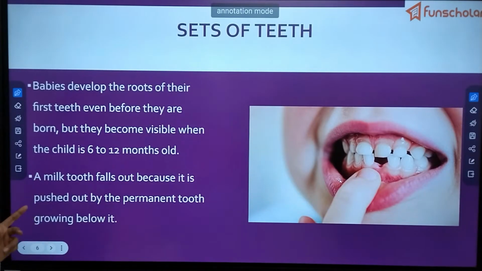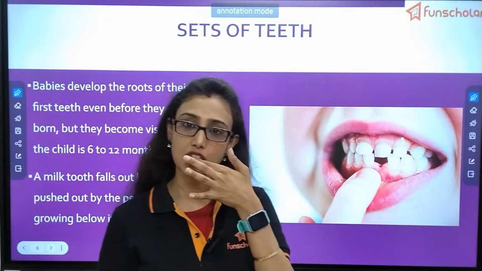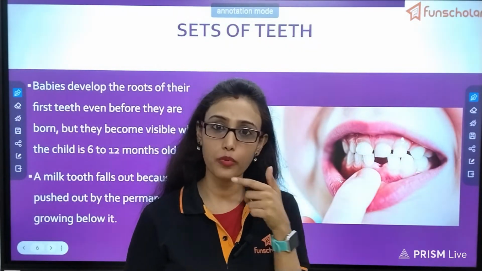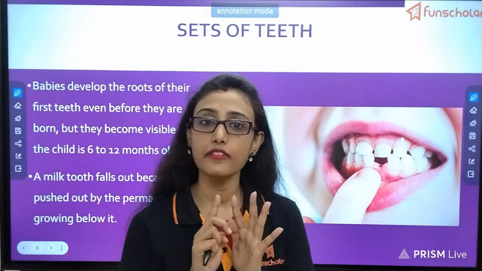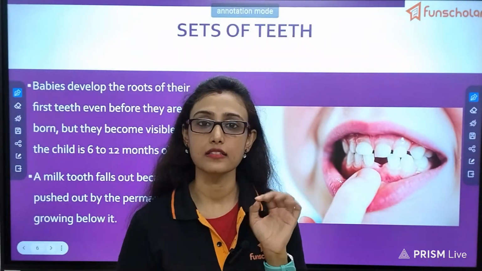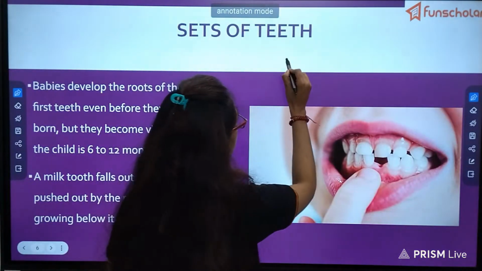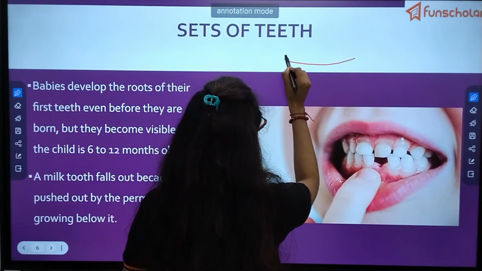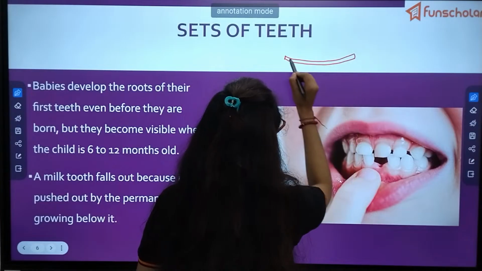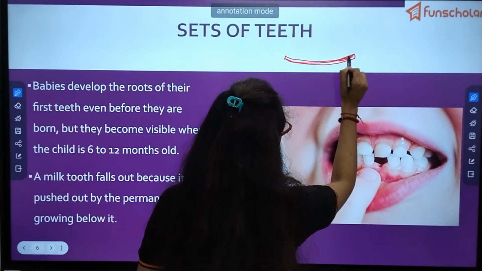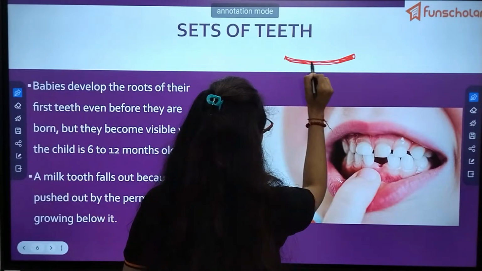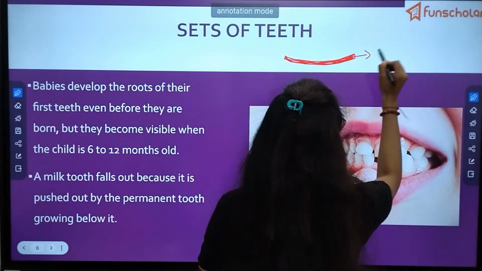Babies develop the roots of their first teeth even before they are born, but they become visible when the child is 6 to 12 months old. If you hold the gum of a newborn baby, you can feel how hard it is. Why? Because if this is considered as the gum, where no teeth are developed, this is the gum.